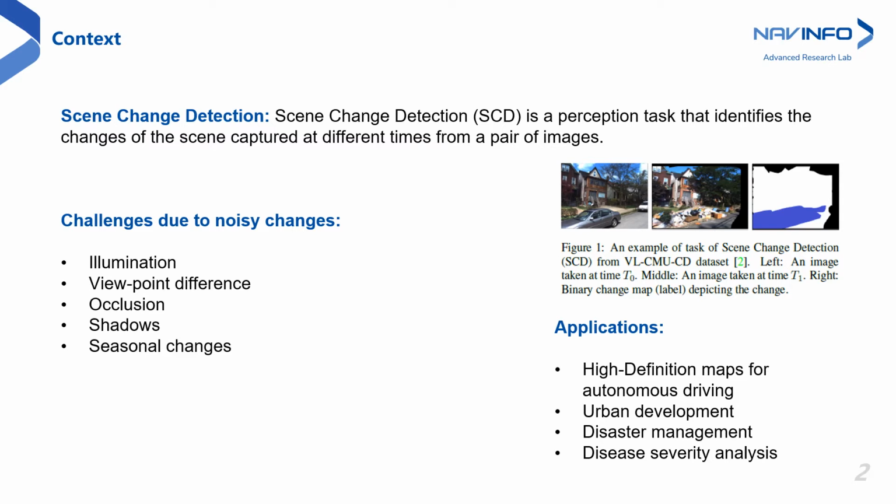Scene change detection is a critical perception task that aims to identify the changes of a scene by observing the scene at different times. They have a wide variety of applications such as urban development, disaster management, and HD maps for autonomous driving. The main challenges in scene change detection are due to the presence of noisy changes in illumination, viewpoint difference, occlusion, and seasonal changes. These noisy changes alter the appearance of the images and make it difficult to detect the semantic changes that are necessary for scene change detection.